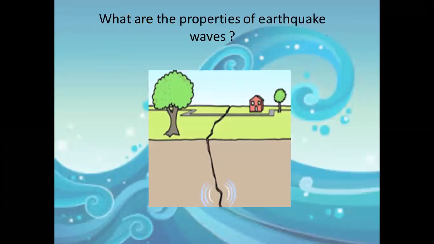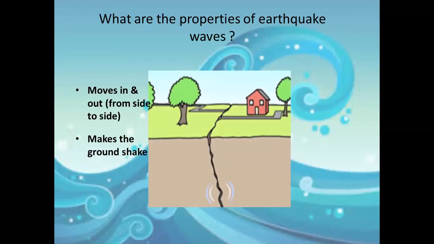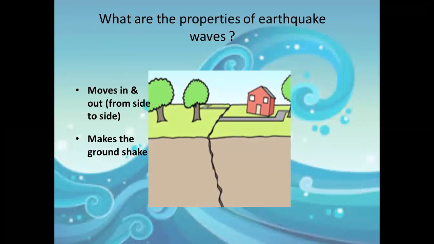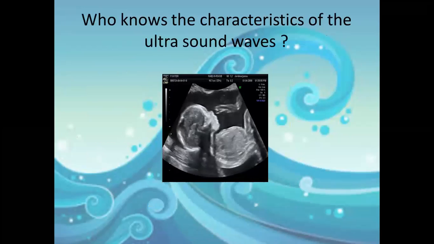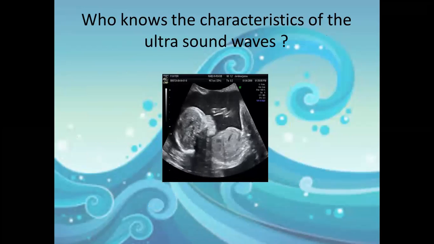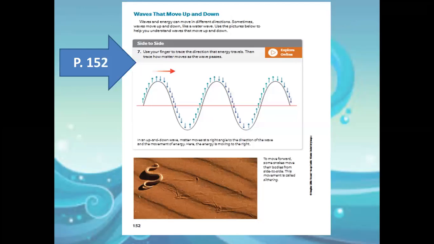Can you see? This is the earthquake energy, moving from side to side, and it makes the ground shake. The ultrasound to see the baby, the ultrasound energy, is transferred through a side-to-side wave. In page 152, we can see the shape of the wave that's moving up and down, up and down. And this slithering of the snake shows us side-to-side wave movement, from one point to another.